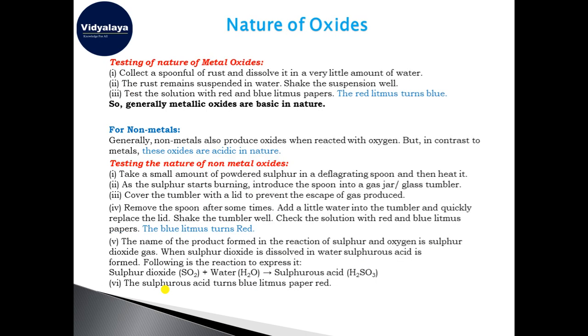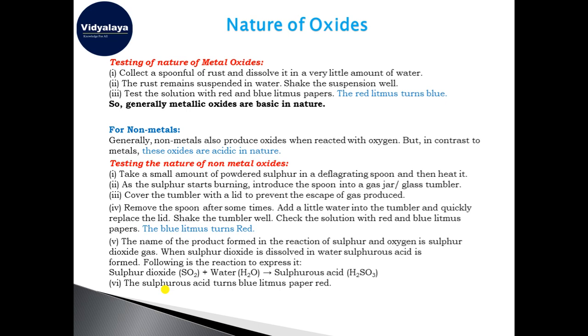Now, we have seen that when metals come in contact with oxygen and humidity, moisture, they get converted into oxide. And what is the nature of that oxide? When we say nature of the oxide, we mean whether that oxide is acidic, with pH less than 7, or basic, with pH more than 7.